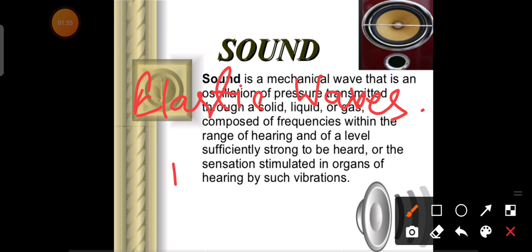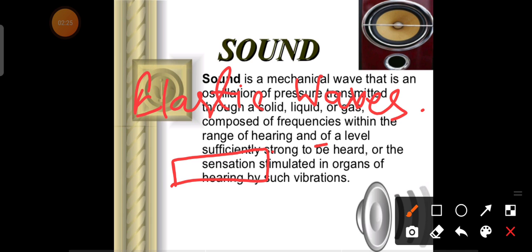Because if you stretch the rubber and then leave it, it will instantly come back to its original position. So if you disturb any body or object, and after disturbing, that object comes back to its original position, that body or object is called elastic.